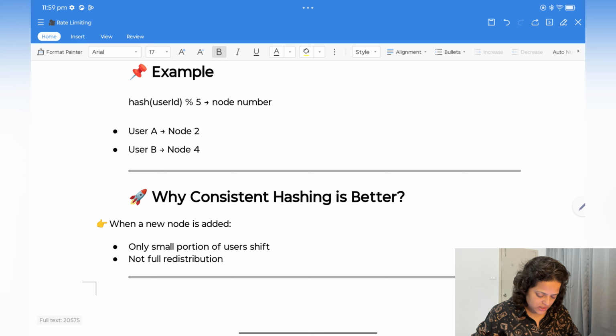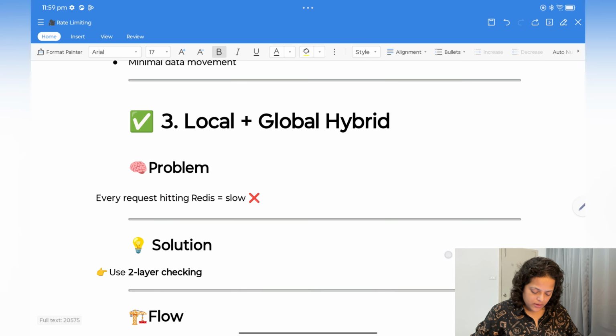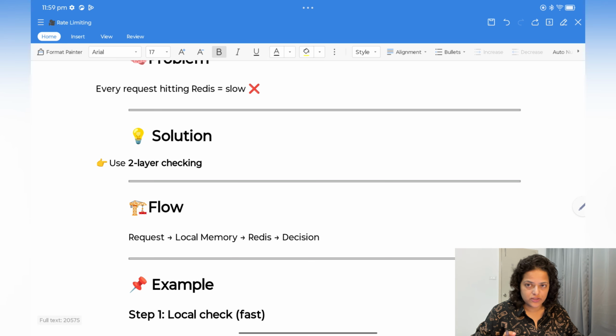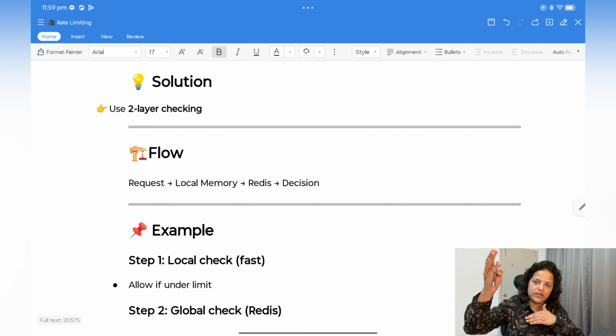Now why is consistent hashing better? When a new node is added, only a small portion of users shift and not full redistribution. Now local versus global hybrid. See, every request hitting Redis is slow. So even if you have a centralized Redis system, but if you have multiple servers and every request is hitting Redis, then at the end it will be slow. Okay, so in that case, what you do is use a local counter in local memory for each server, and then over a period of time you update the Redis.